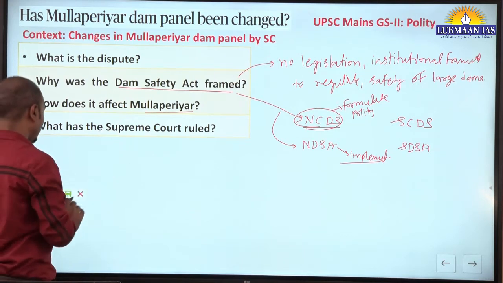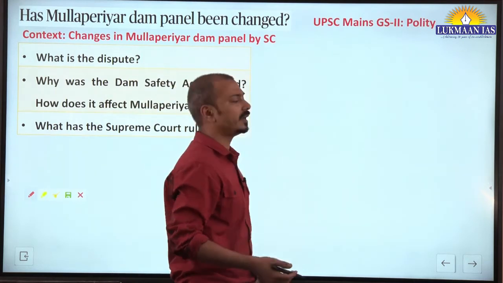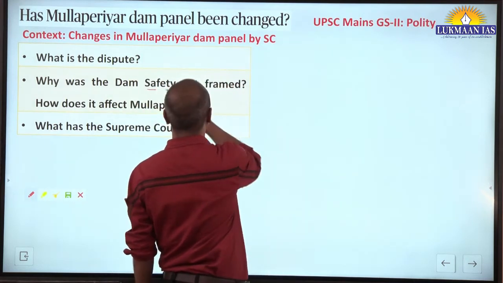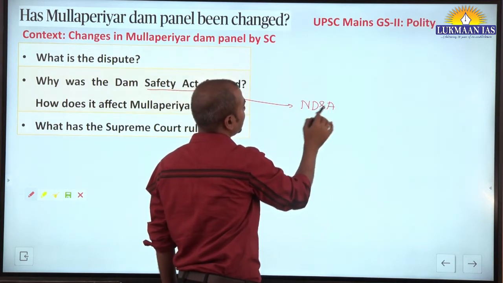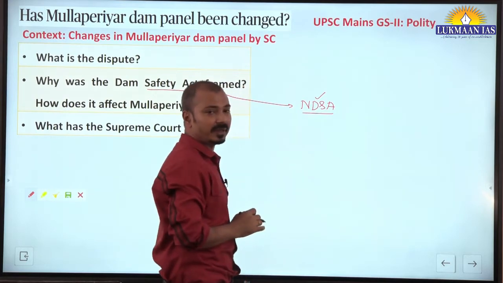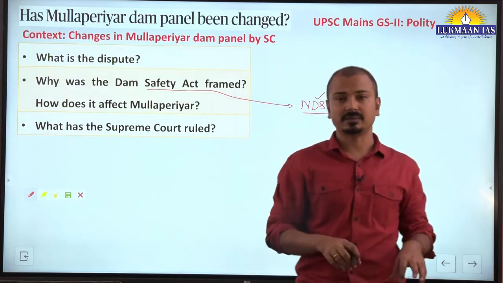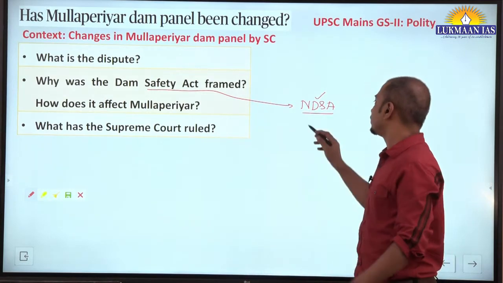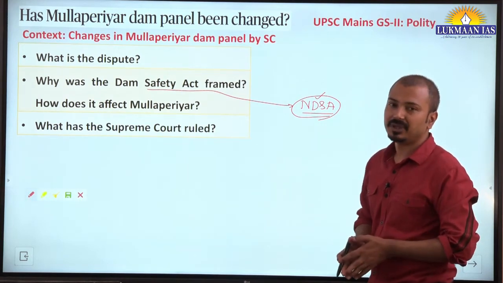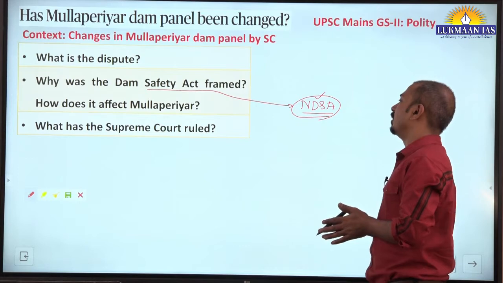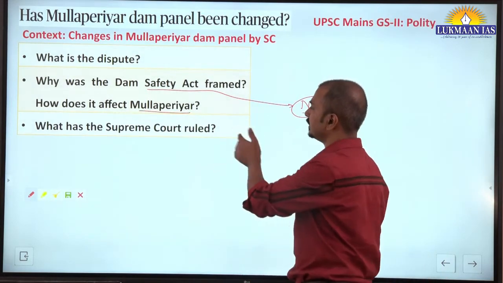How does it affect Mullah Periyar? Now it is located in Kerala state. It is managed by Tamil Nadu. So under this Dam Safety Act, there is a specific provision that the jurisdiction of the National Dam Safety Authority will be there whenever a dam is located in one state but it is owned and managed by another state. Then it will be the responsibility of NDSA and not SDSA to look into safety measures or implement the safety measures of that dam. That's why this Mullah Periyar is in news, or how this is concerned here.